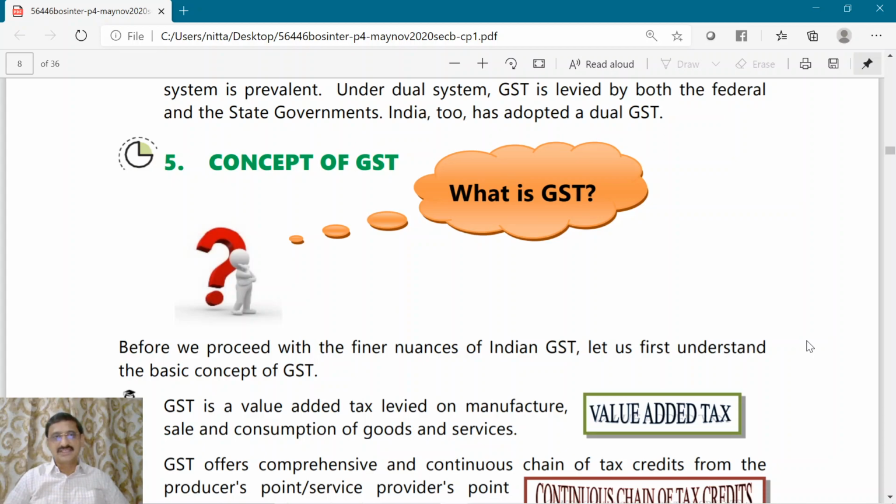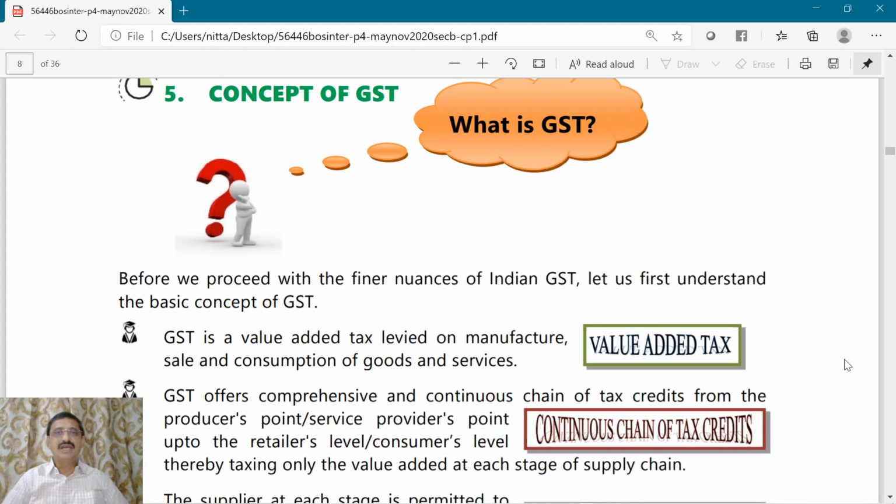Concept of GST. So what is GST? We have to understand the concept of GST. GST is a value added tax. GST is based upon VAT concept.